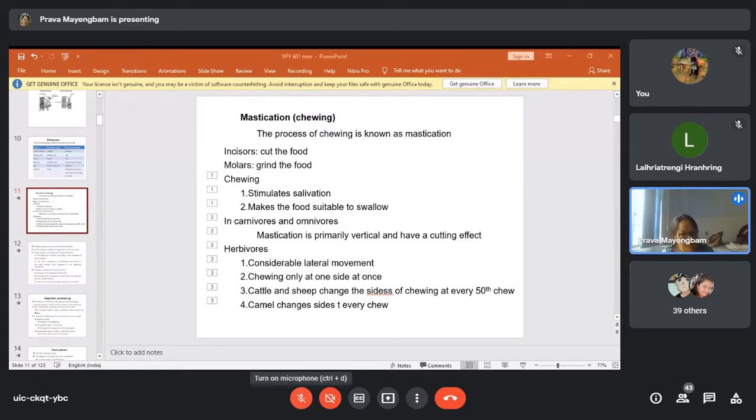Why? Because the herbivores consume very rough, not easily digestible food materials in the form of grasses, so to enable the breaking down into smaller particles, chewing needs considerable lateral movement. Okay, and there will be chewing only at one side at once.